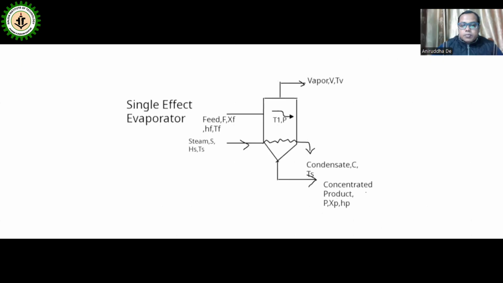This is known as the single effect evaporator. Why is it known as single effect? Because if you look at this, this is known as the calandria.